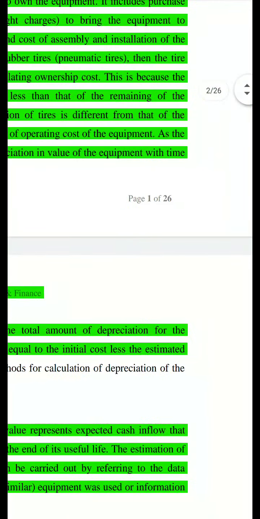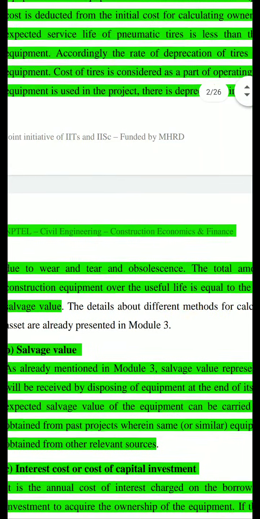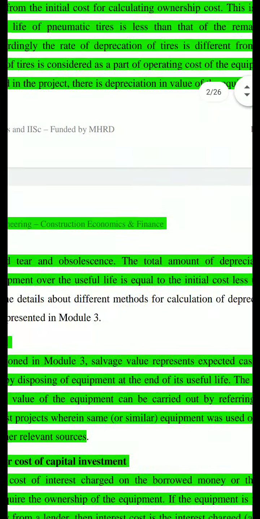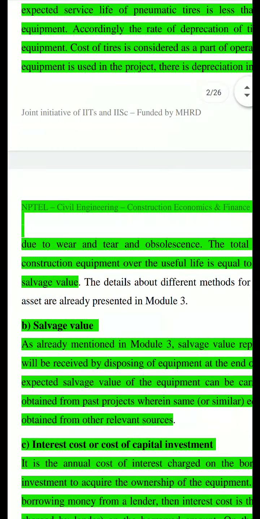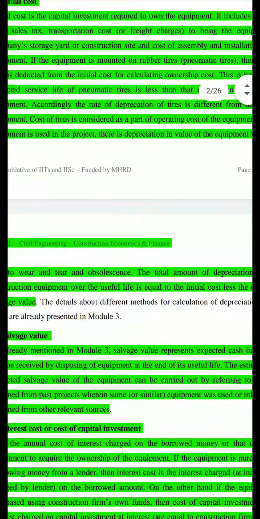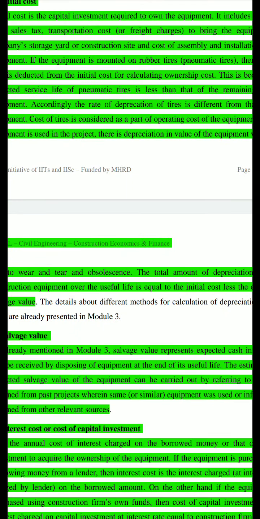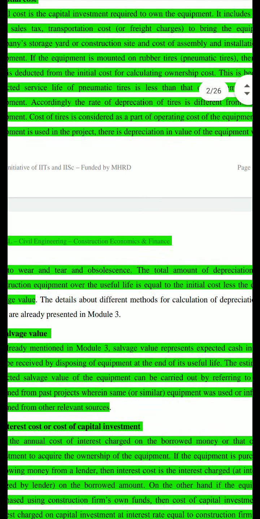The total amount of depreciation for the construction equipment over the useful life is equal to the initial cost less the estimated salvage value. So how you consider this depreciation cost, how you factor it in, so now you arrive at the depreciation value. Depreciation value is the initial cost of the construction equipment minus the salvage value. Means what?